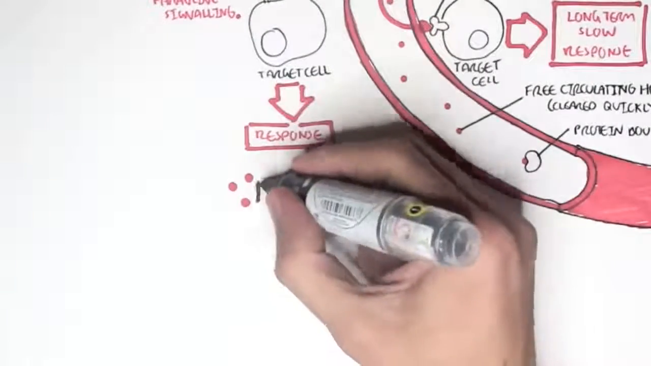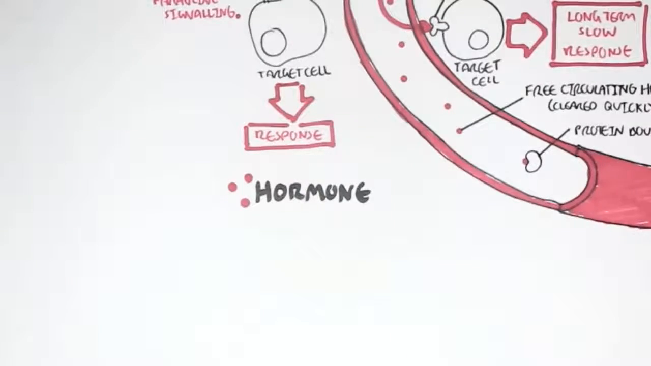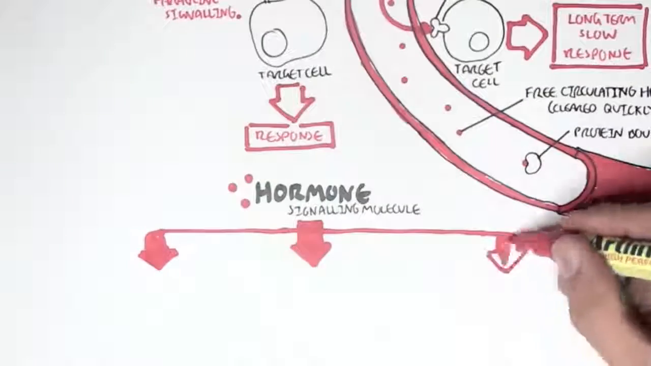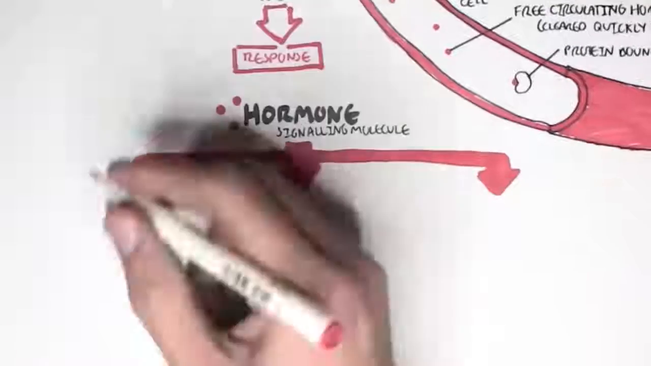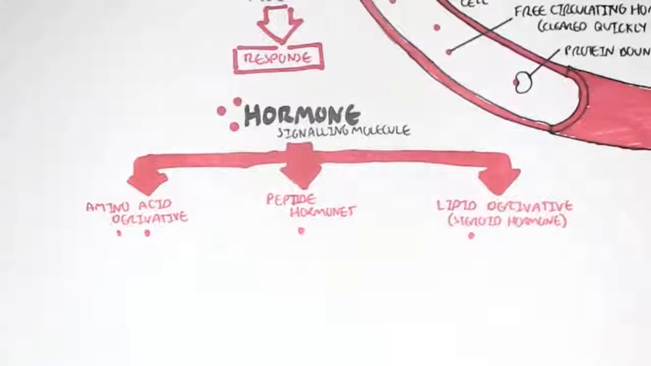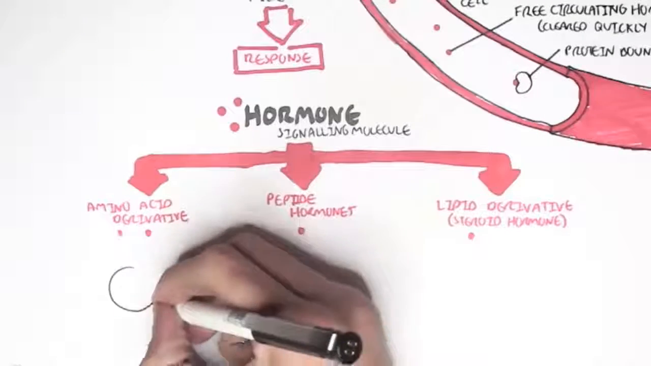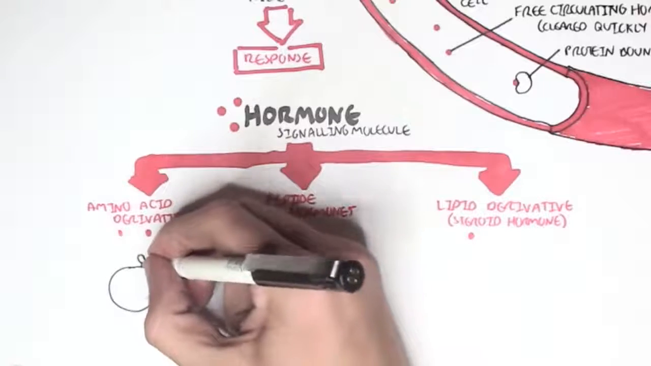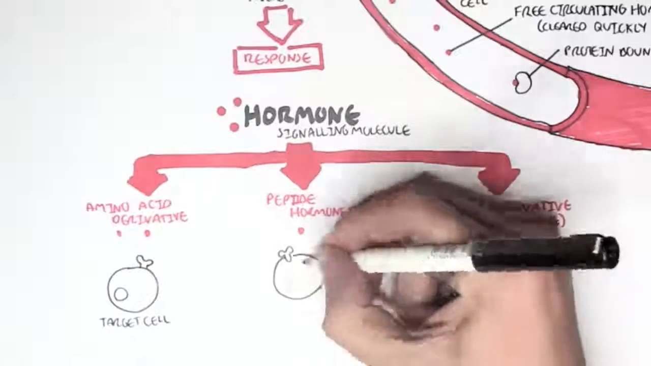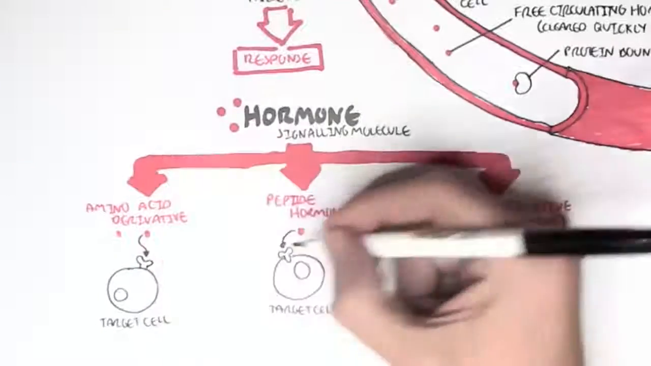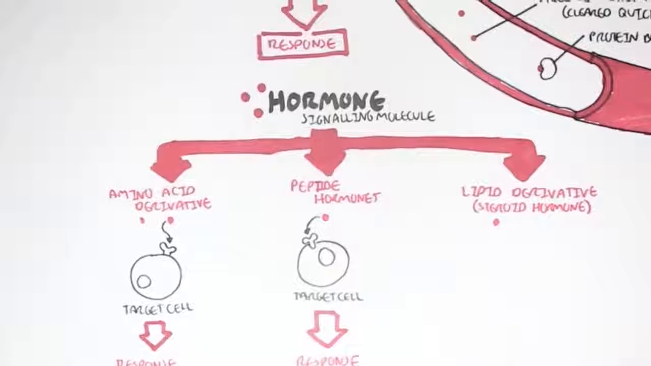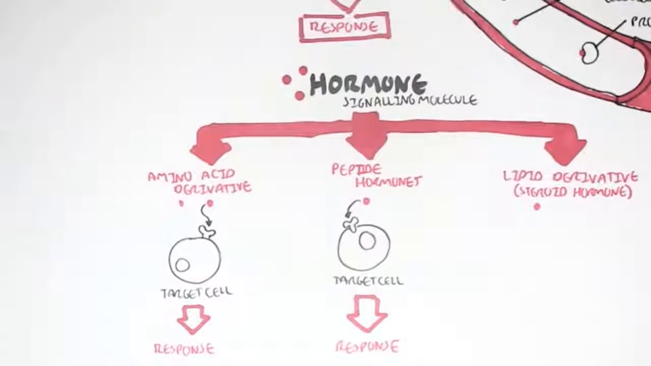So now let's talk a little bit more about hormones. Hormones, as I mentioned, are signaling molecules. Hormones can be grouped into three types: amino acid derivatives, peptide hormones, or lipid derivatives. Lipid derivatives, for example, are steroid hormones or thyroid hormones, if you know a little bit about your hormones. These hormones will bind onto a specific receptor on a target cell that will initiate a desired, long-term response. Here I'm drawing these hormones binding onto target receptors on the plasma membrane of the target cell to initiate a response.